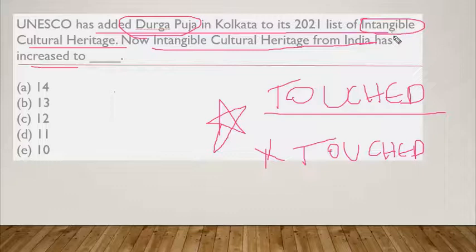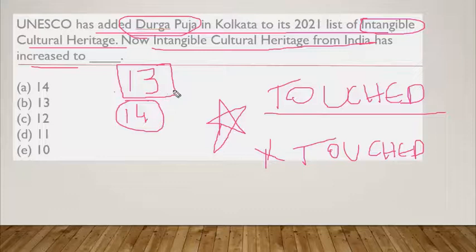This is called the intangible part. Before it was 13, now it has increased to 14. And please remember these 13 also, not only the number but the names of these 13 intangible cultural heritage from India. It is present on the UNESCO website also.